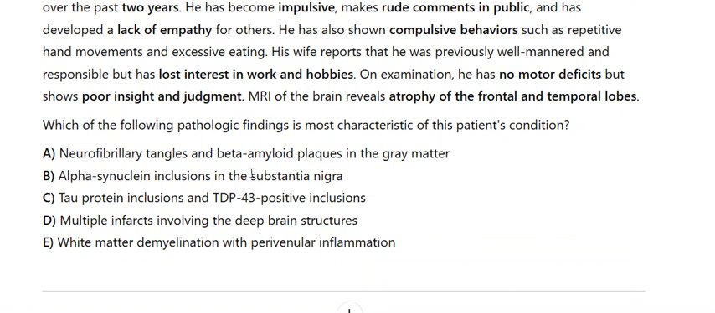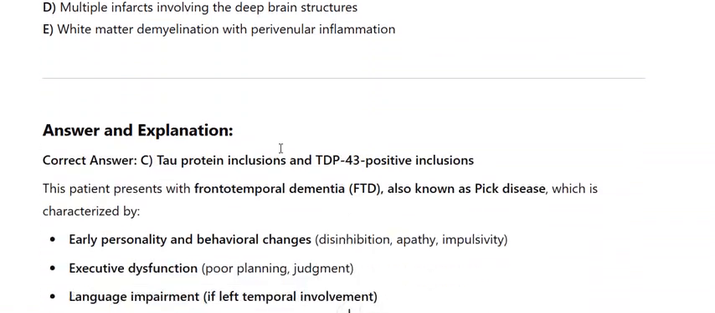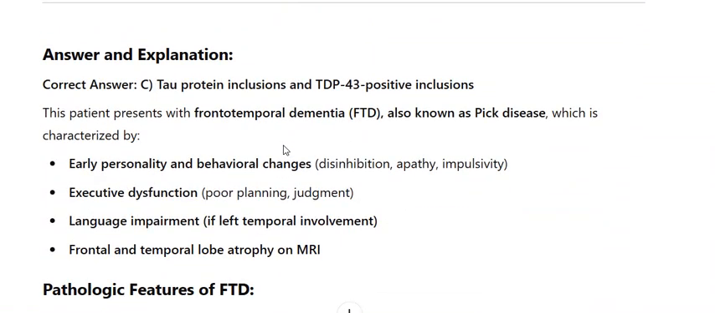Answer and explanation. Correct answer, C. Tau protein inclusions and TDP43 positive inclusions. This patient presents with frontotemporal dementia, FTD, also known as Pick disease, which is characterized by early personality and behavioral changes, disinhibition, apathy, impulsivity, executive dysfunction, poor planning, judgment, language impairment if left temporal involvement, and frontal and temporal lobe atrophy